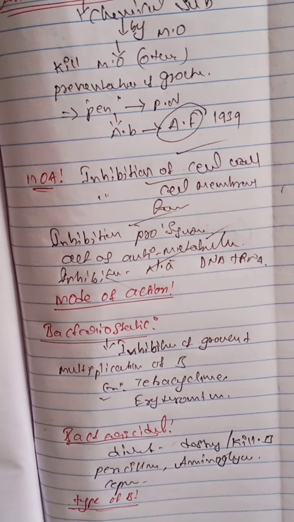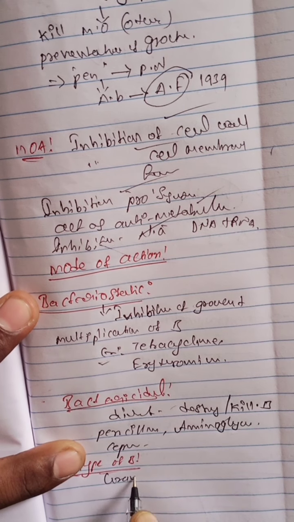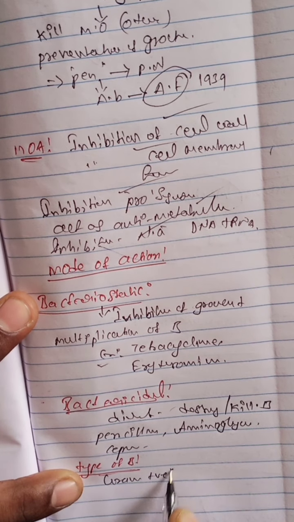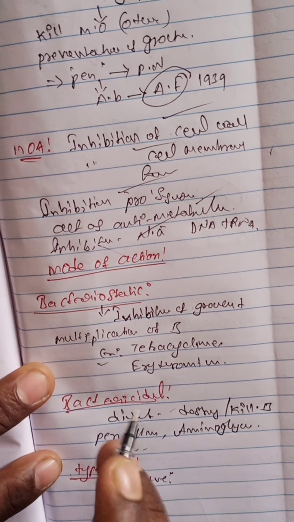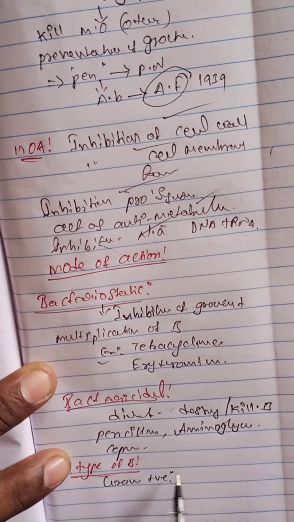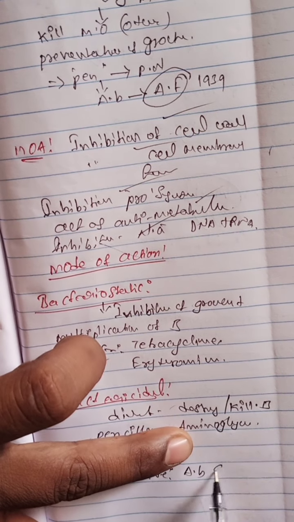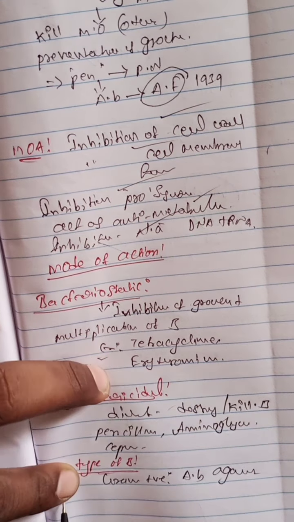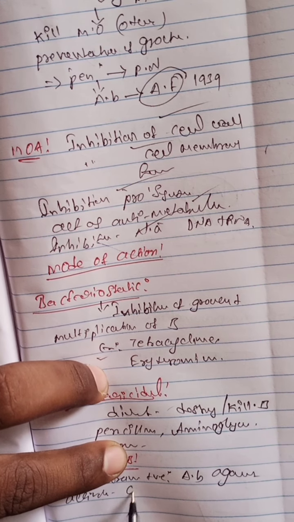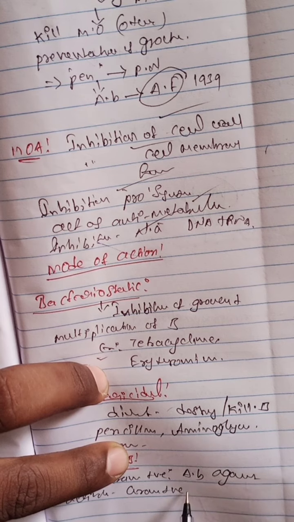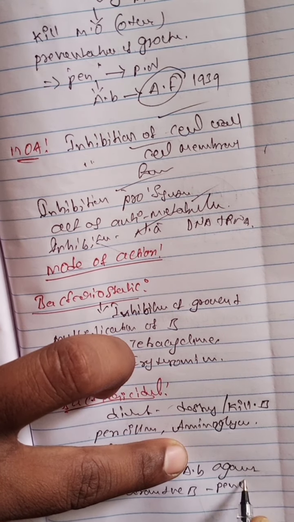Some antibiotics are effective mainly against gram positive bacteria. Example is penicillin.